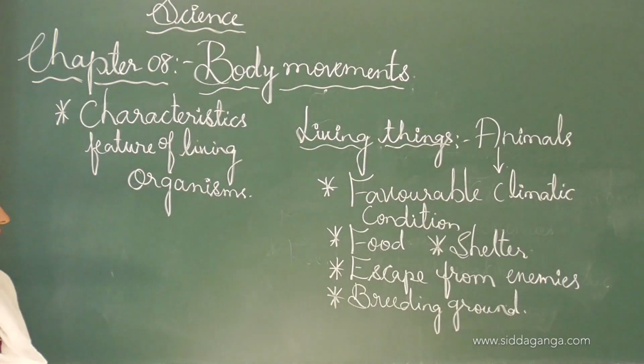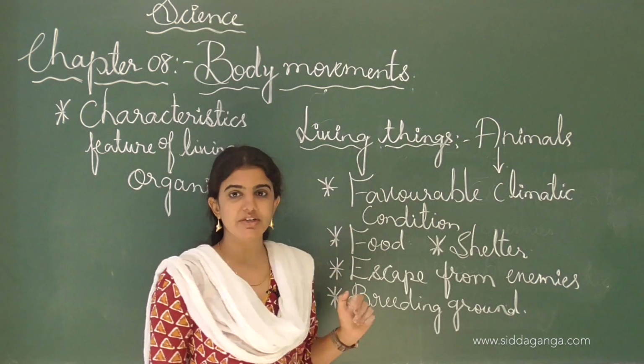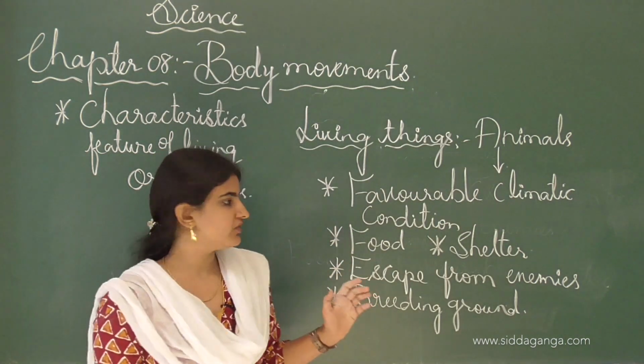One by one I will read what is written on the board. First one is the favorable climatic condition. One animal moves from one place to another place.